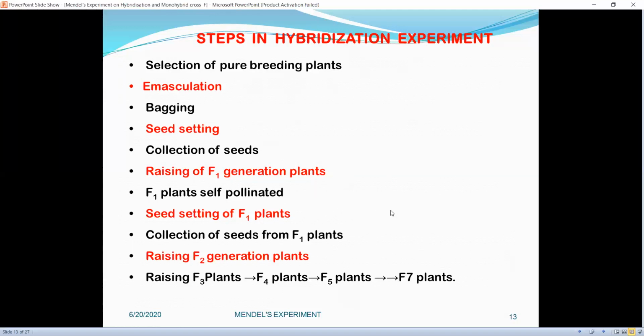F1 plants are self-pollinated, seeds are set and collected from F1 plants, and F2 generation plants are raised. Every step is done in the same way. F3 plants are raised, F4, F5, up to F7.